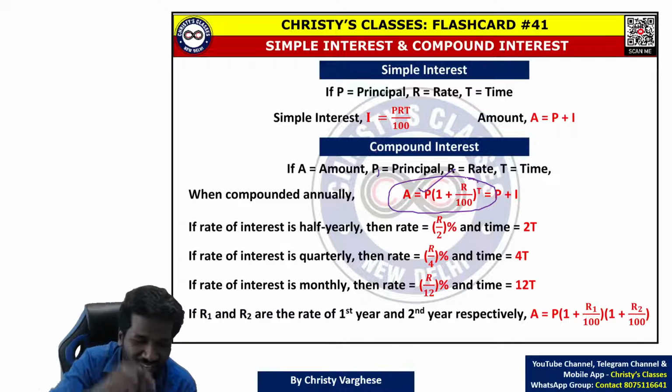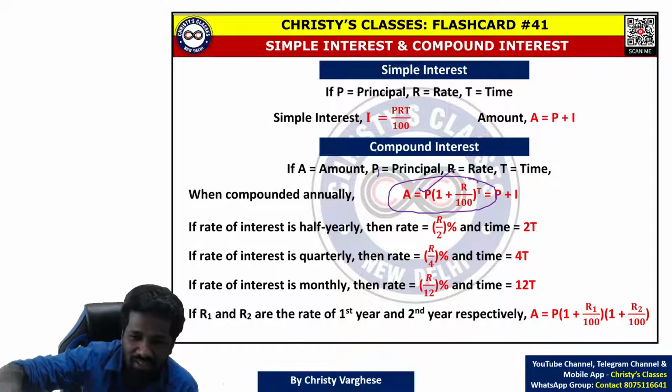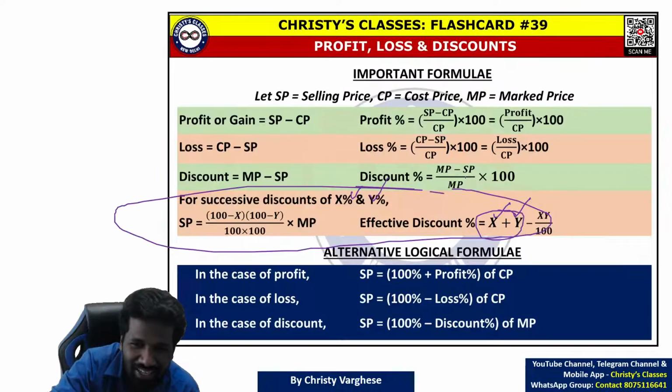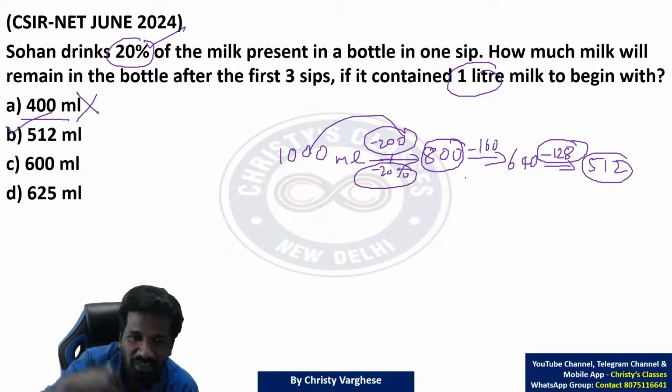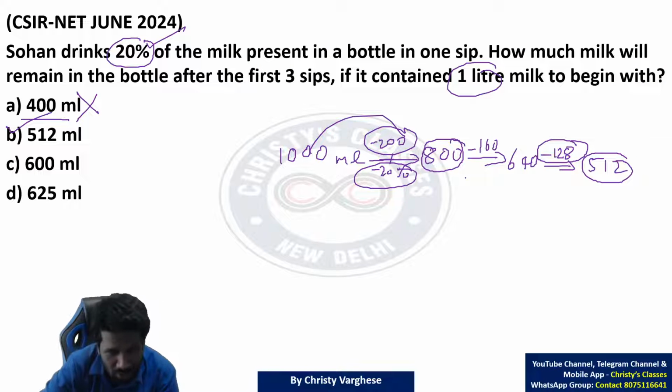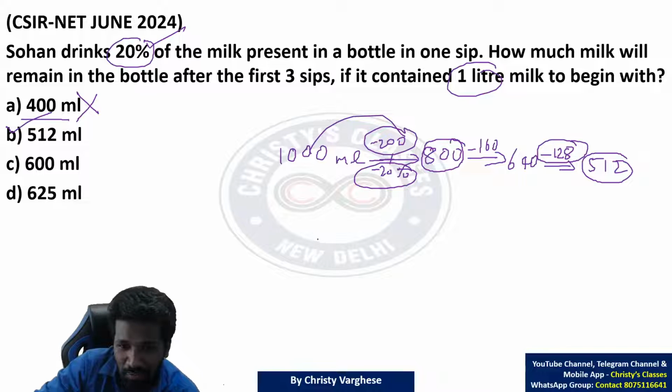says that typically let P be the principal that is given, or R is this, T is this, can you find the amount or can you find the interest. In this question also you can use that. Your rate is a negative rate, 20% is the rate at which you are decreasing, negative 20%. Matlab if you want principal 1000 ml, here instead of money, the principal or the milk that is there is 1000, so that is the principal.